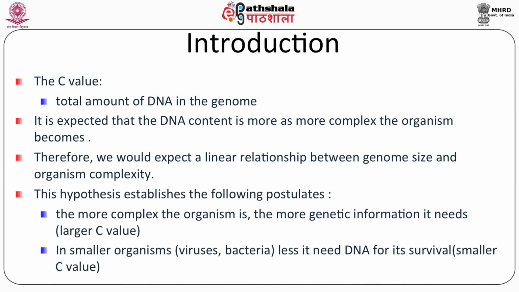So, the introduction for today is the C-value enigma and what it stands for. It is expected that the more complex the organism is, the more DNA it should have, and therefore it should have a linear relationship. However, it is found that for a slight increase in the complexity, the genome size actually increases many folds. And the C-value paradox is basically this: how can we account for the amount of DNA in terms of the known functions? Very similar organisms can show a large difference in the C-values.